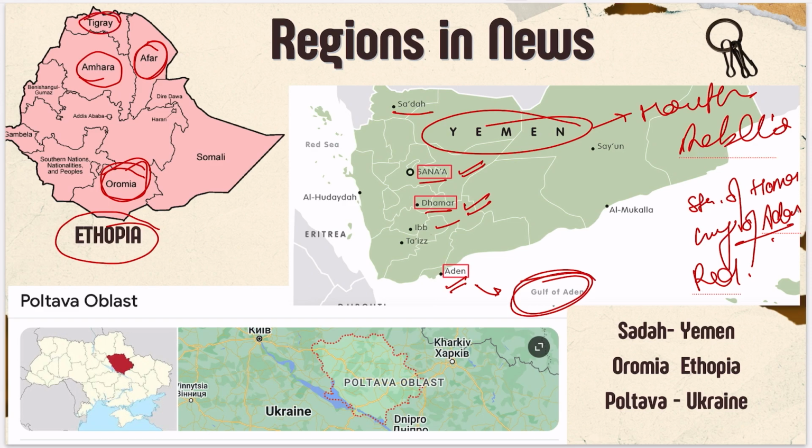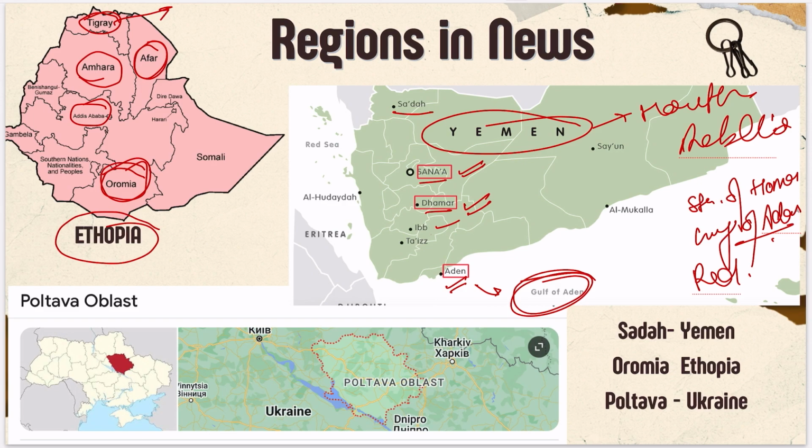And Tigray has already been asked, but you must remember where Tigray is, right? And Addis Ababa is the capital. Okay, so Oromia, Amhara and Afar are in Ethiopia, and Addis Ababa is the capital of Ethiopia. So these are the important regions from Ethiopia.